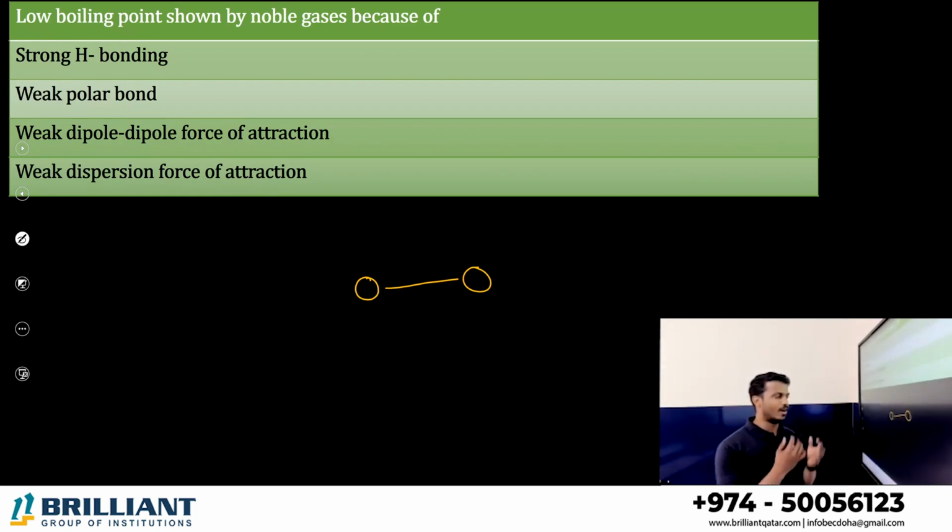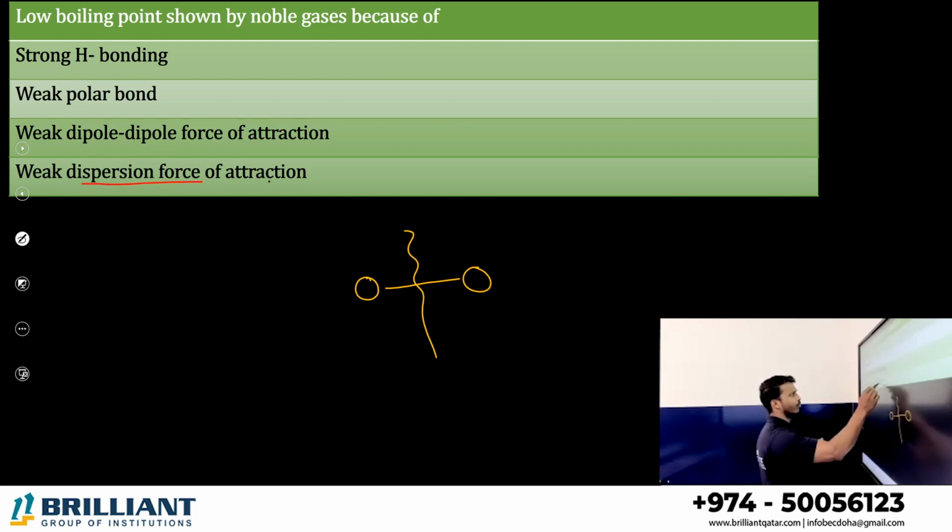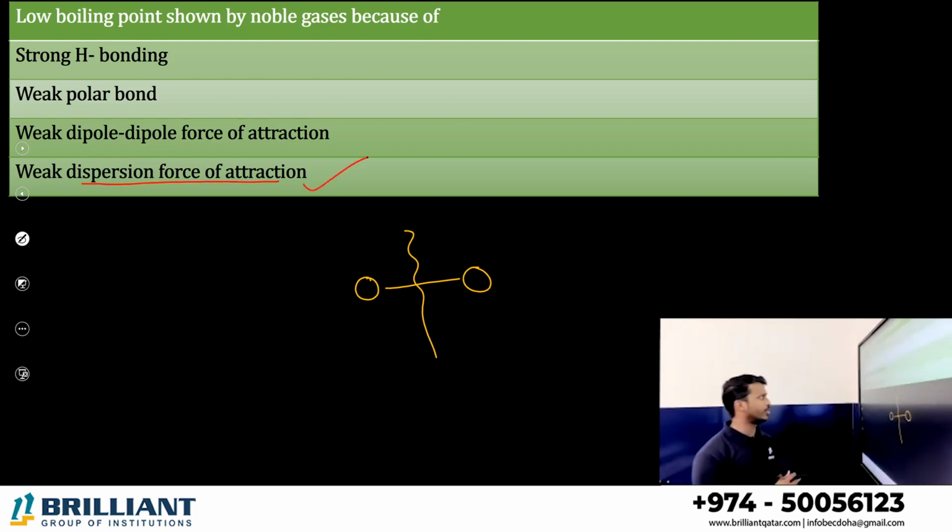The weak van der Waals force means you can break it very fast at lower temperature, so the boiling point is lower. So why do noble gases show very low boiling point? That is because of weak van der Waals force. Which is the weak van der Waals force? Dispersion force of attraction, the London force, right? Can we write dipole? No, dipole interaction is between two polar molecules. They are not polar molecules, right? So we can say weak dispersion or London force.